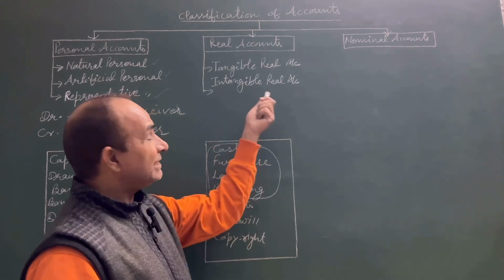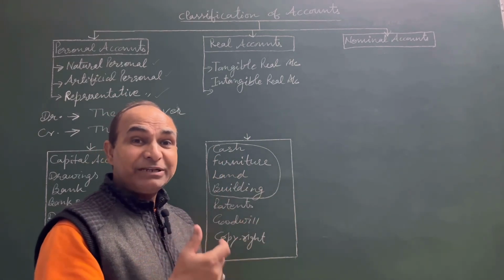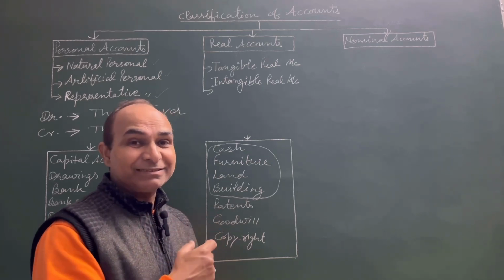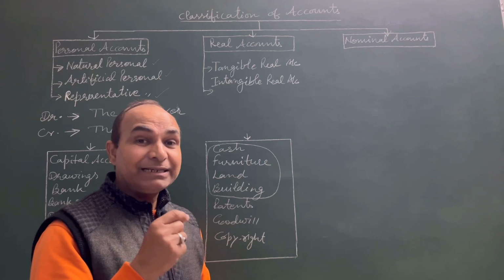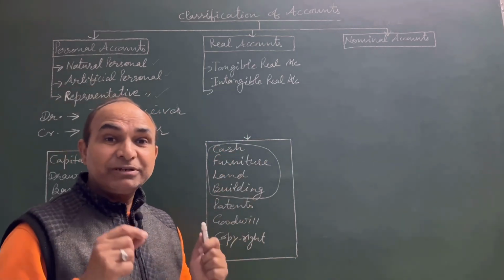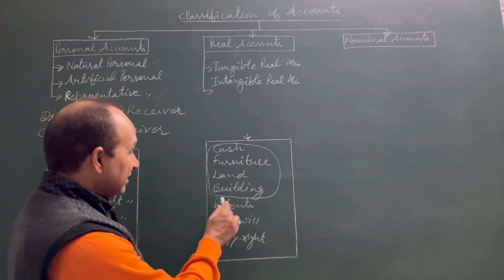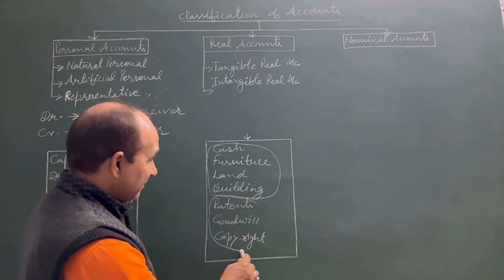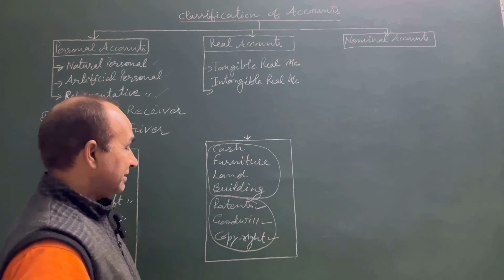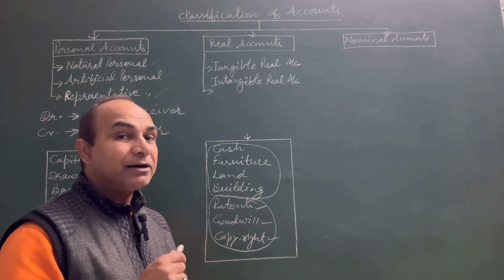So these are the intangible assets we cannot see, we cannot touch, but these are beneficial, these are useful, and these give benefit to the business, and these are our intangible assets which come under this category of intangible real accounts. The examples of intangible real accounts are these: patents, goodwill, copyright.